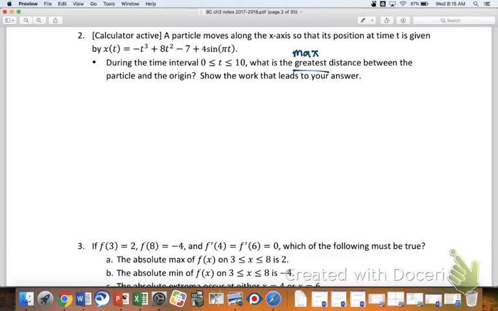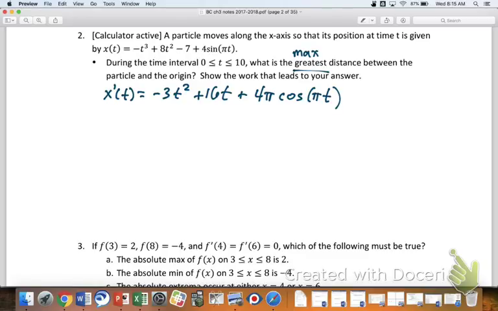As far as x prime goes, that's where we're going to be finding our critical points. X prime is equal to negative 3t squared plus 16t plus 4 pi cosine of pi t. So take a look at your x prime, take a look at mine. Let's make sure we agree. You guys have any questions on that? You see the chain rule there on the last term? Good. So critical points come from where x prime equals 0.